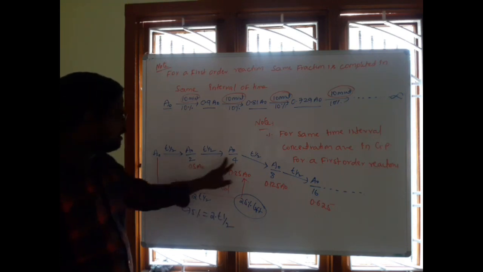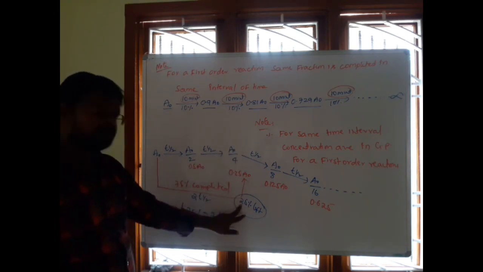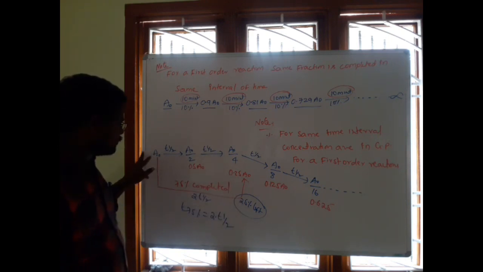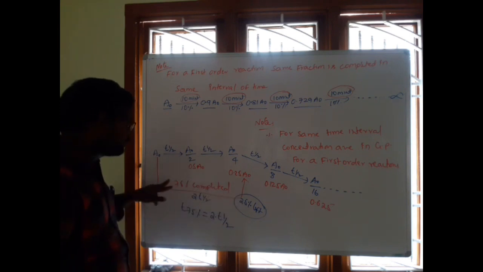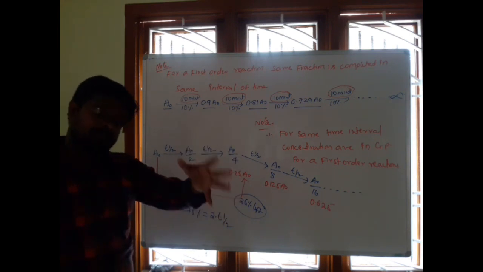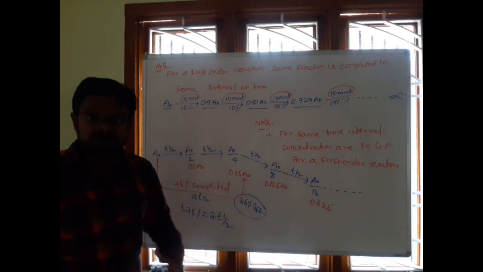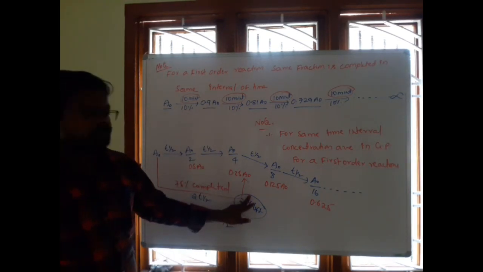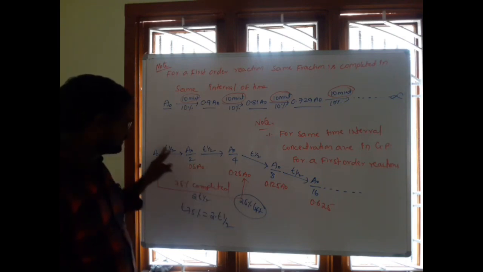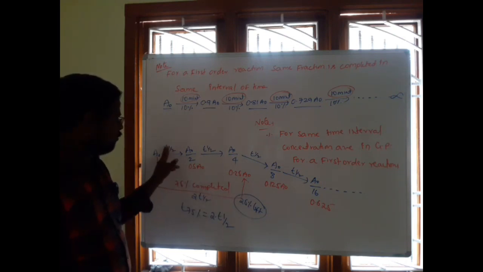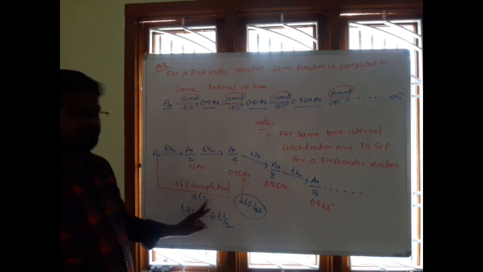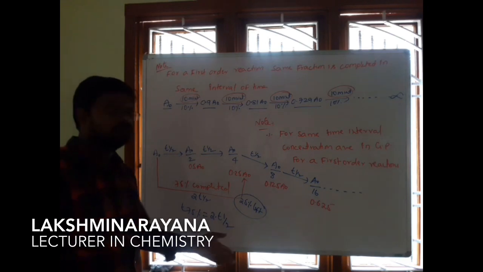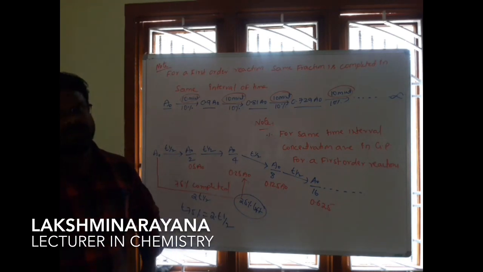A naught by 4 means 25% is left, so 75% of the reaction is completed. Therefore, the time taken for 75% of a first order reaction is equal to 2 of its half-lives.